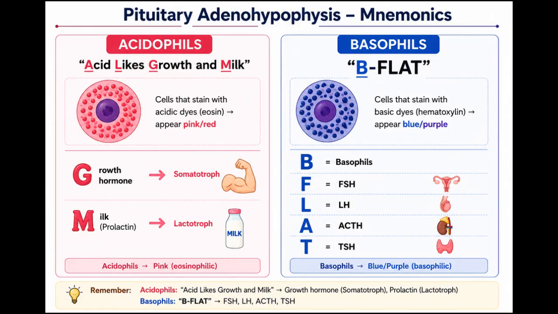As for the basophils, the mnemonic is "B-FLAT." B stands for basophilic cells, the F letter stands for FSH, the L letter stands for LH, the A letter stands for ACTH, and the T letter stands for TSH.